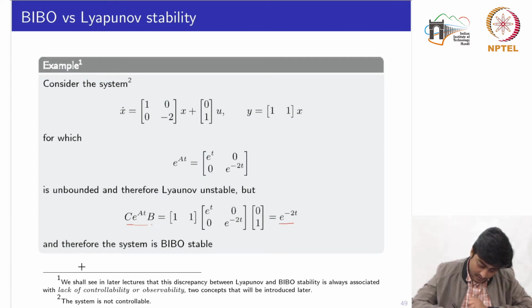Right? So there are two footnotes written over here that we shall see in later lectures: this discrepancy between Lyapunov and BIBO stability is always associated with the lack of controllability or observability. These two concepts we will see in the later lectures. By the way, if we apply the controllability tests we are going to introduce next week, you would notice that this system is not controllable.